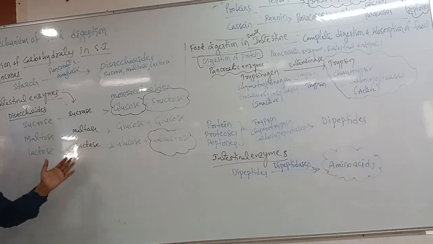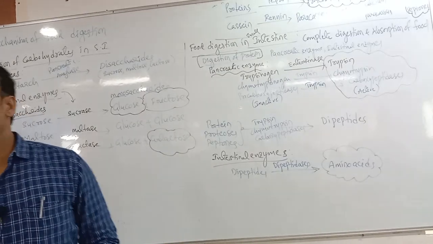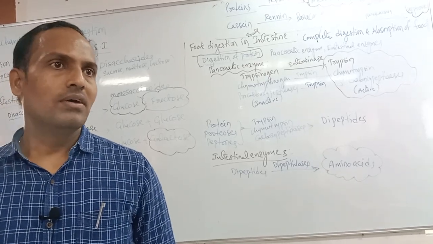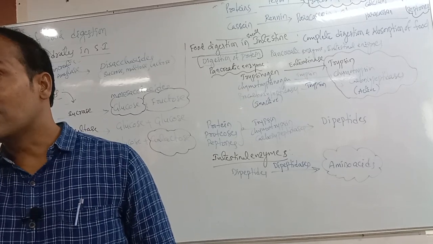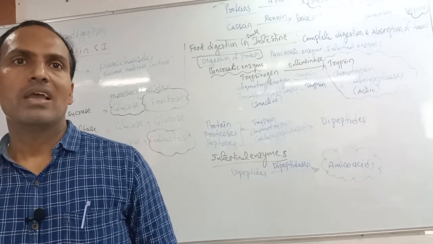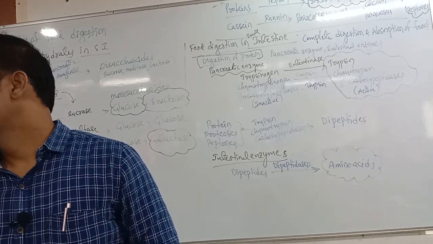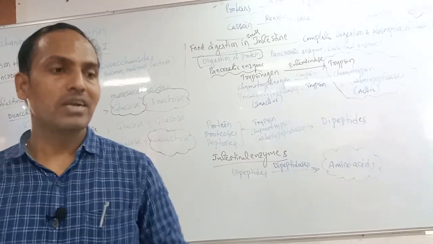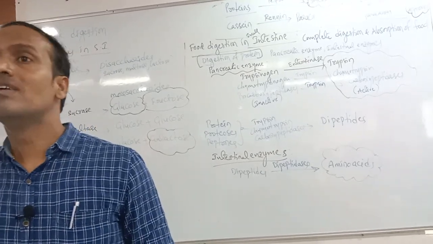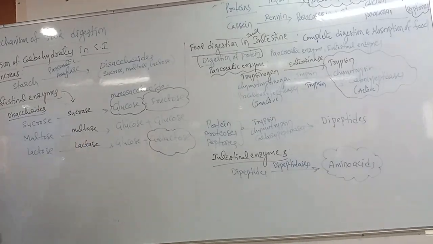Okay, dear students, two more components are also there in the food we are taking: fats and nucleic acids. We are taking fatty food also. Fruits we are also eating, but fruits are also made up of so many cells, and every cell contains a nucleus. Inside the nucleus there is DNA and RNA, which also should be digested. The enzymes that help in the digestion of nucleic acids are called nucleases and nucleosidases.